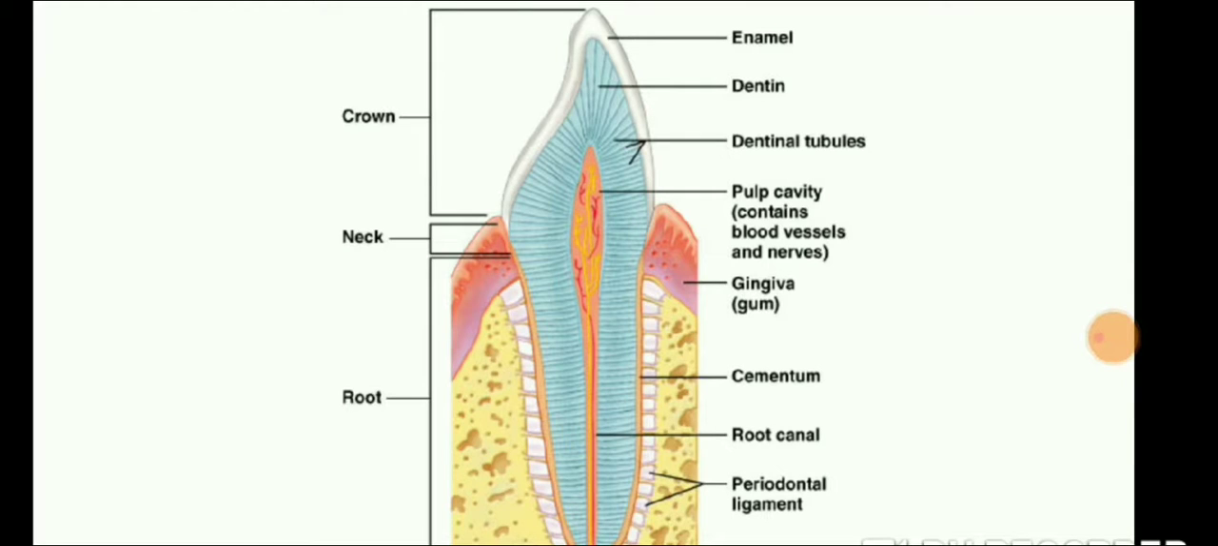And last is the root of the teeth. So when somebody has to undergo a root canal, the whole tooth is taken out, and they put in an artificial tooth. That is a root canal.